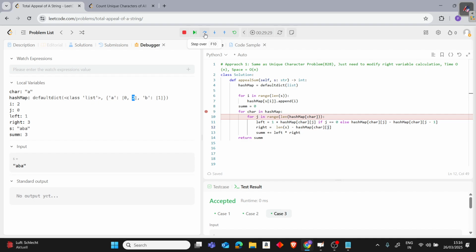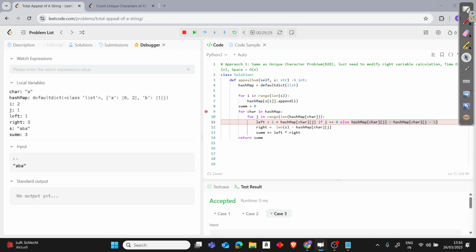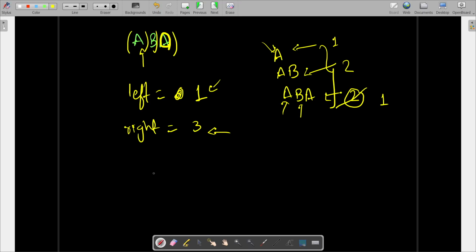Now what we will see here is that since J is 1, it will use this condition, and we need this condition. Why? Because for this A, where are the points where we can put our braces? Let's see that for the last A now. Again, ABA. And now let's focus on the last A, which is this one. On the right side, we can just put 1.